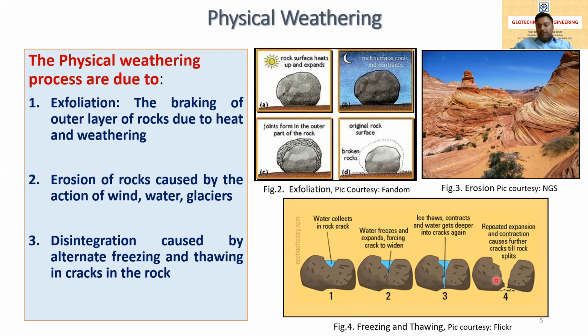After a long time, the repetition causes the cracks to grow until the rock is split apart. So in this way again, soil is formed. These three are the major processes by which rock is physically weathered and soil is formed.